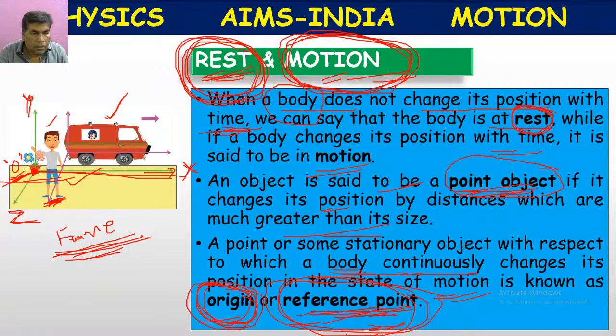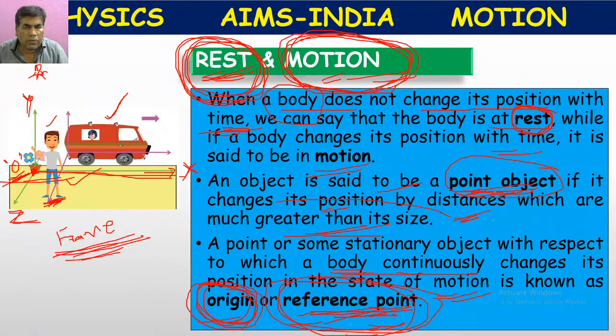If somebody asks about a point object, suppose we have taken a body. Here, point object means that the two values are not comparable.